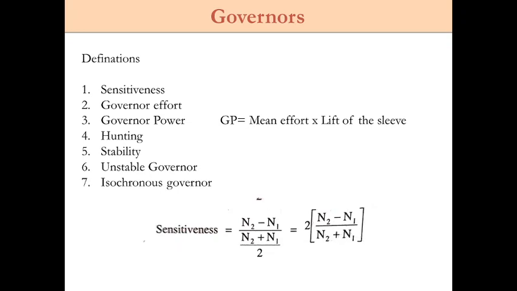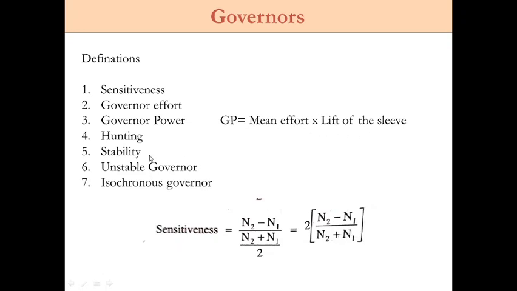Then the third one is governor power. It is the work done on the sleeve for a given percentage of speed. The governor power is nothing but the product of mean effort and the distance through which the sleeve moves. So the basic equation is governor power is given by mean effort into lift of sleeve, that is the distance of the movement of the sleeve.